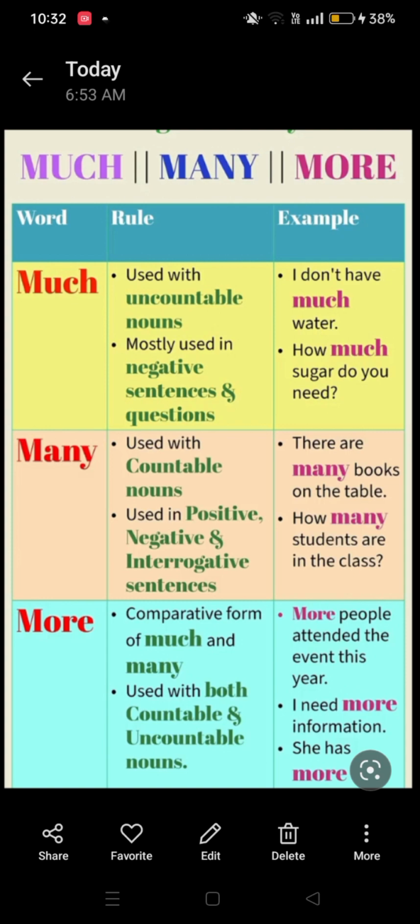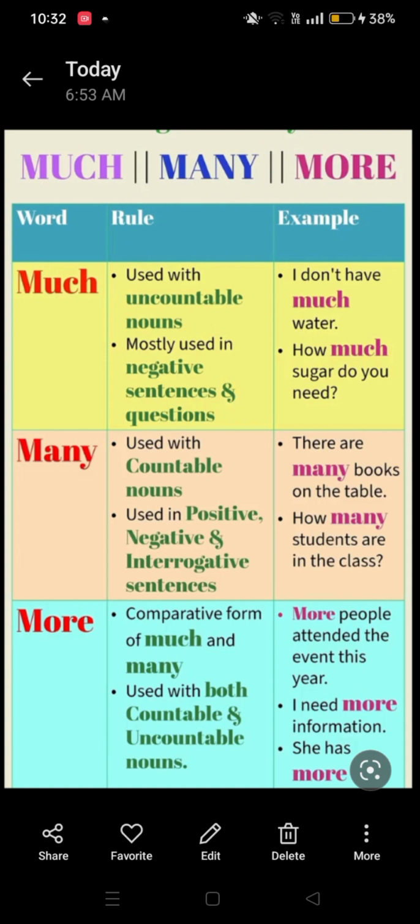And second example: how many students are in the class? So this sentence, do we call it negative or question? Yes, this sentence is a question sentence.